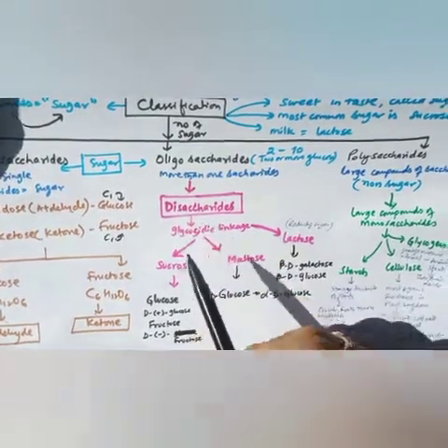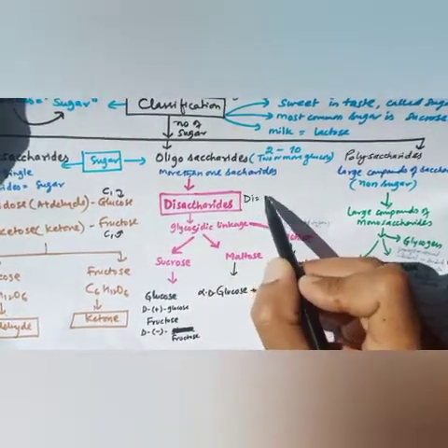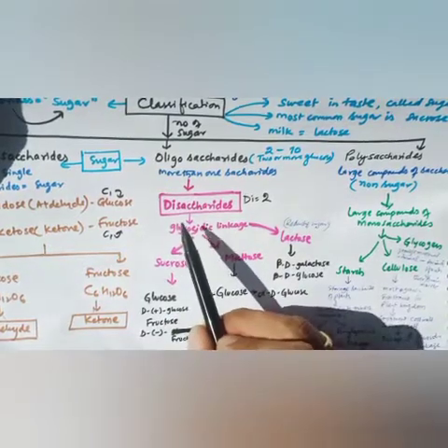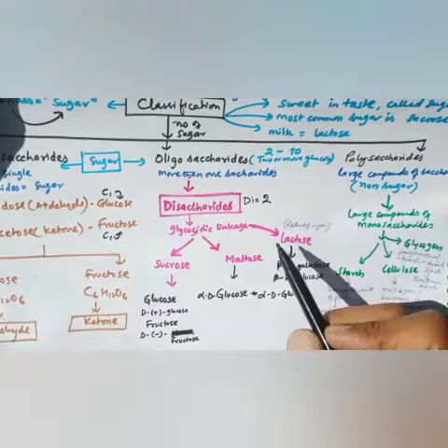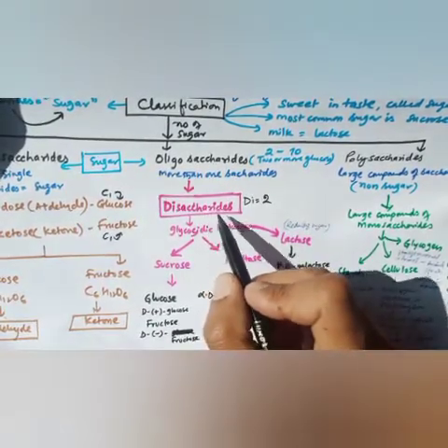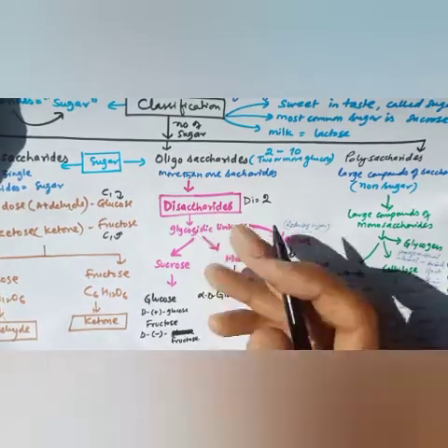In oligosaccharide, the most common oligosaccharide is disaccharide, in which "di" means 2. It means that 2 saccharides are there. When a disaccharide is hydrolyzed with dilute acid or enzyme, it gives 2 molecules of monosaccharide. These molecules may be either the same or different.